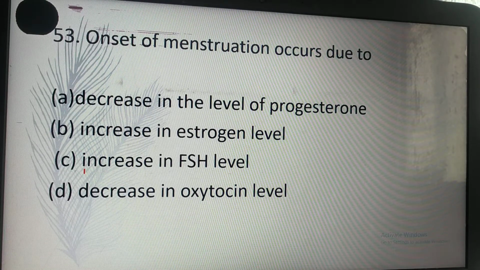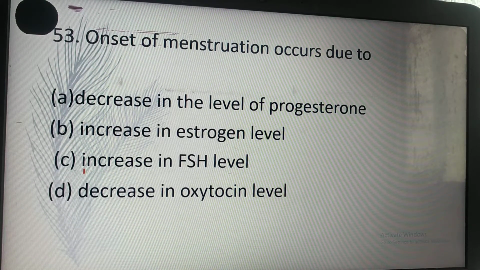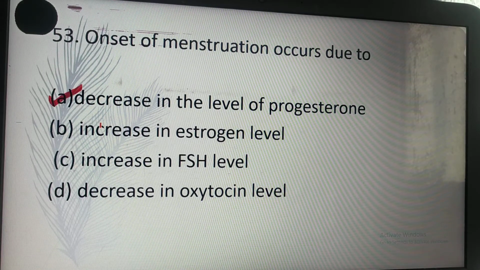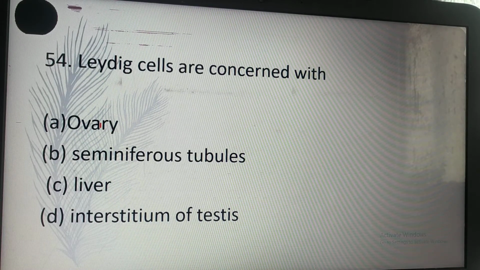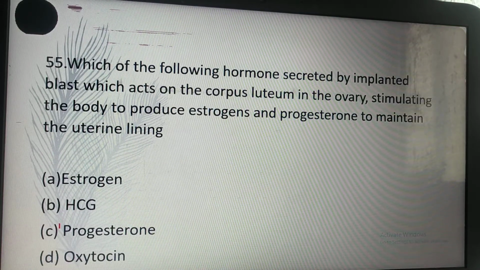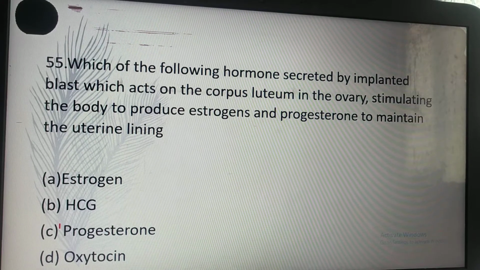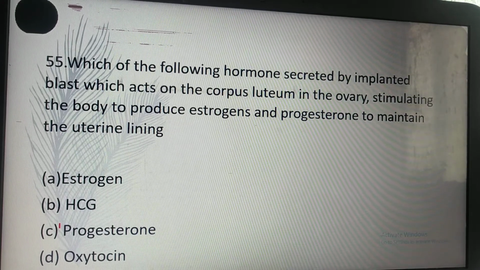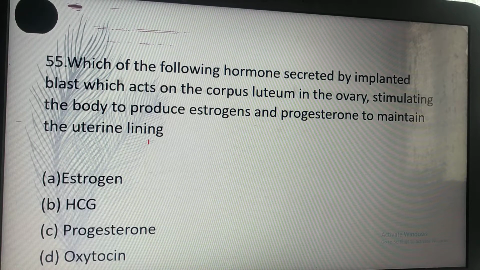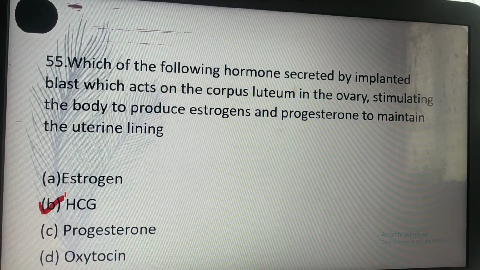Onset of menstruation occurs due to A. Decrease in the level of progesterone. Leydig cells are concerned with interstitium of testes. Which of the following hormones is secreted by the implanted blastocyst, acts on the corpus luteum in the ovary and stimulates the body to produce estrogen and progesterone to maintain the uterine lining? So B, human chorionic gonadotropin is the right answer for this.